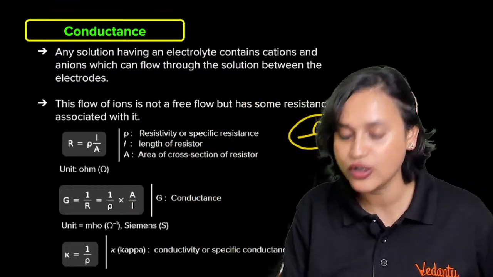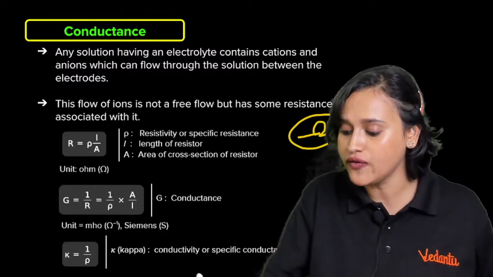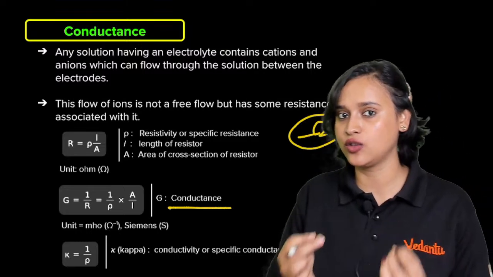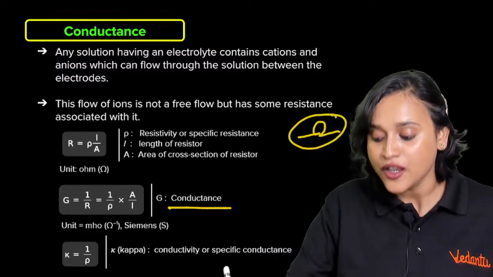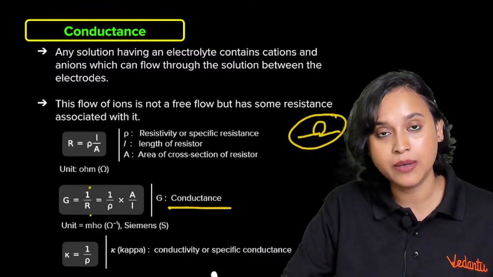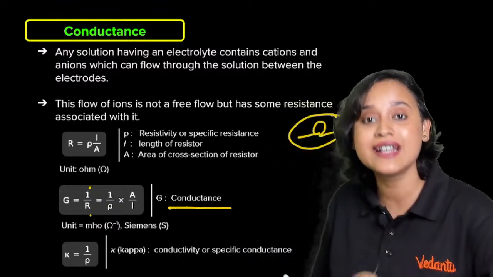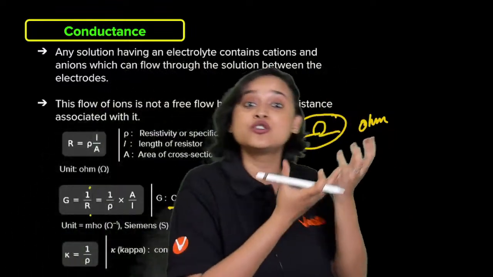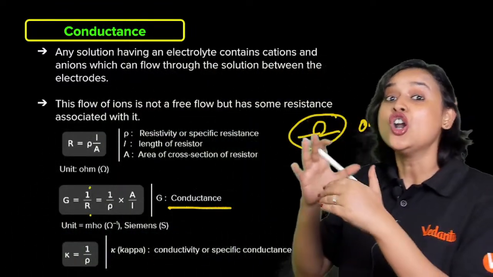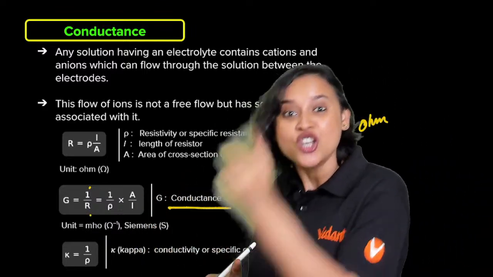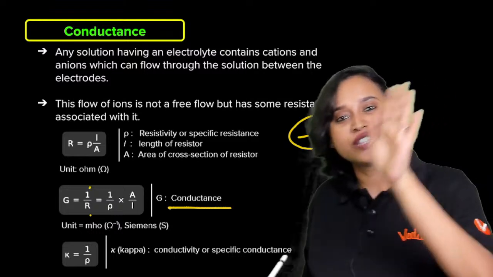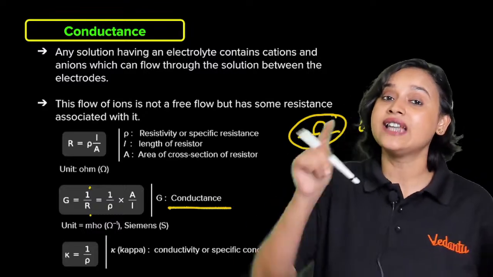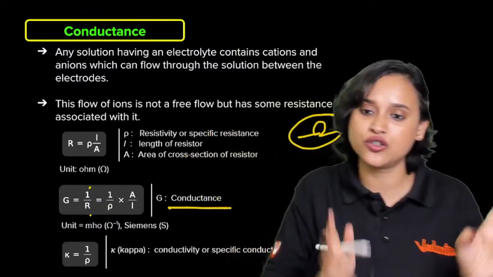From here, we can also get the relation of conductance. Okay, and what is conductance denoted by? Conductance is denoted by capital G. So capital G is equal to 1 divided by R. That means the reciprocal of resistance, obviously, because conductance means that something is able to conduct, and resistance means something that is not trying to conduct. So it is the opposite, isn't it? So from resistance we can also calculate conductance. 1 divided by resistance is going to give you conductance.